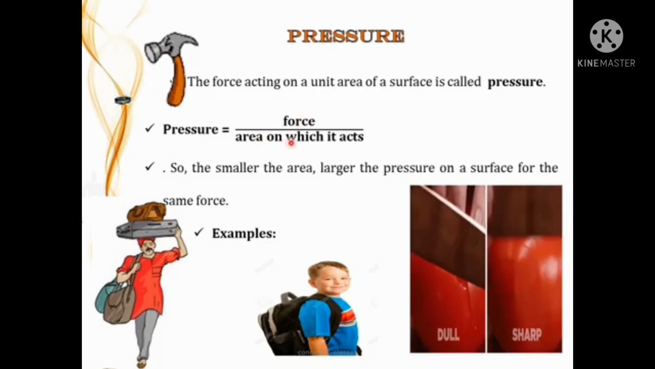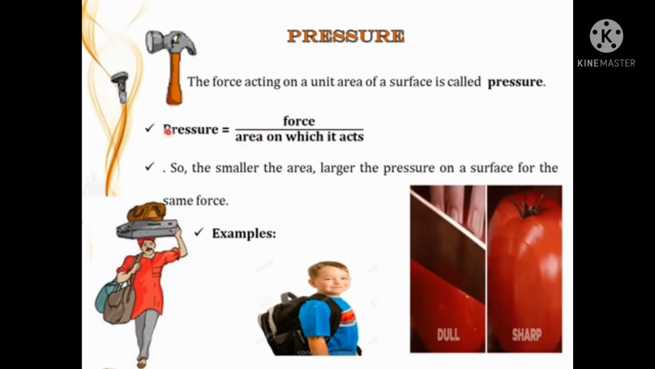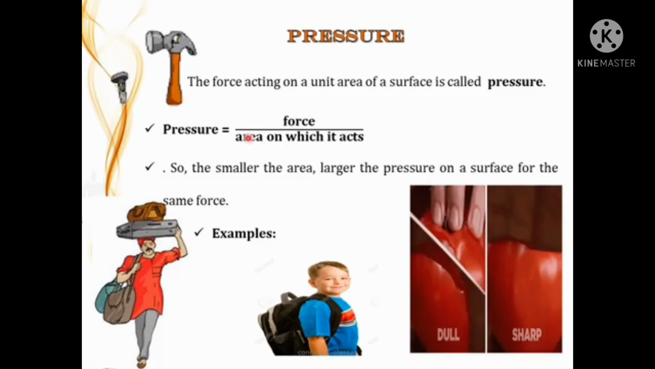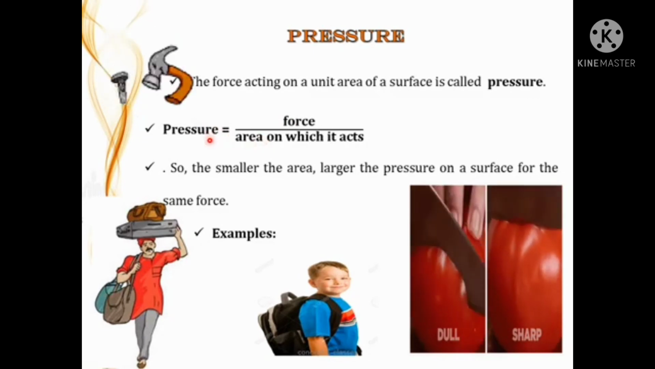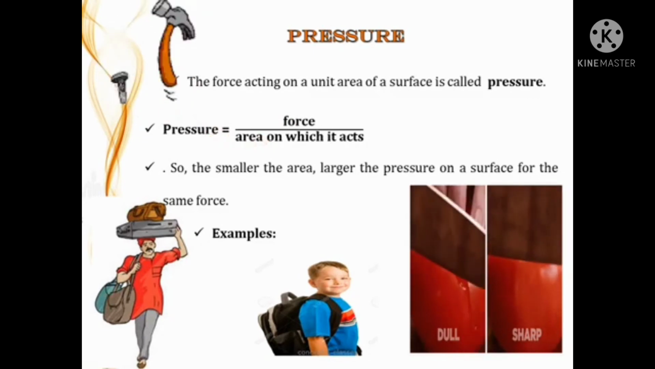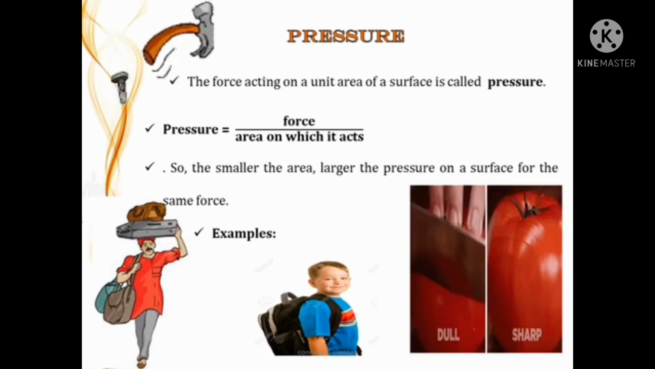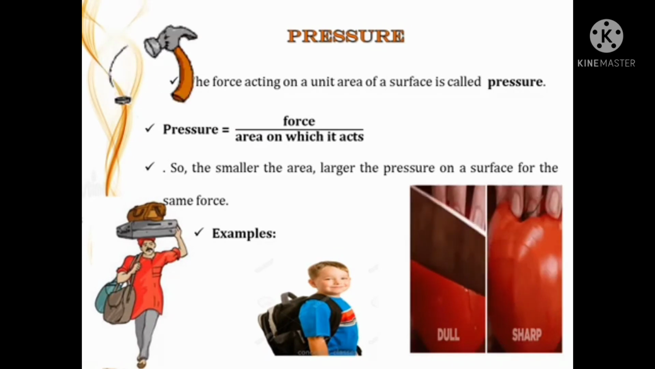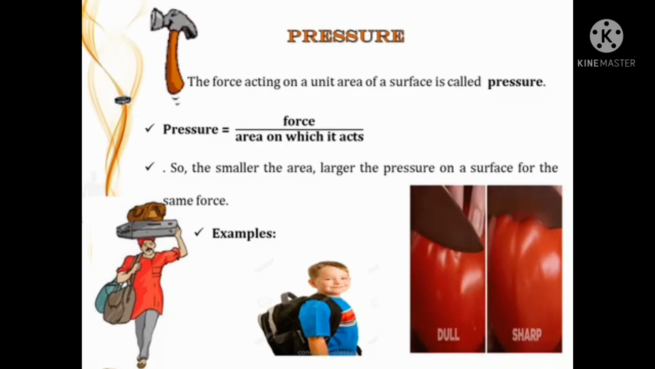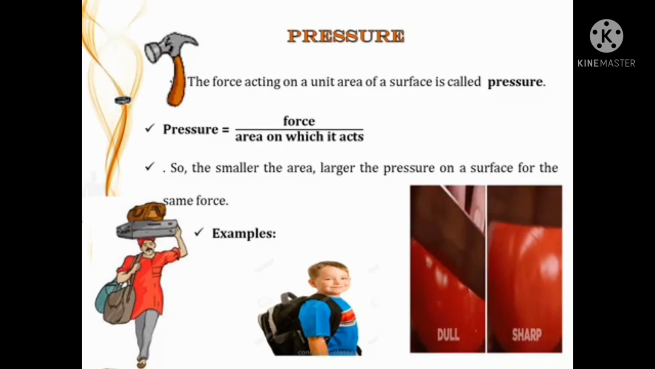So what is pressure? The thrust acting per unit area is called pressure. So pressure is equal to force divided by the area on which it acts. The smaller the area, the larger the pressure on a surface for the same force. Smaller the area, larger the pressure. Okay, we can apply more pressure on a small area.